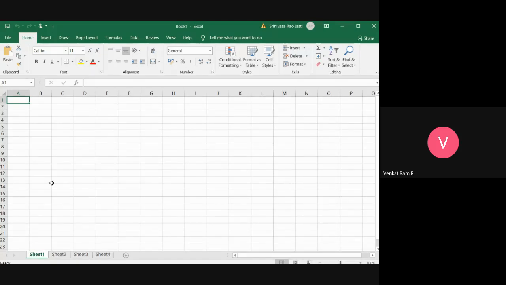So suppose I have unit marks here, I can enter unit 1 marks here, unit 2 marks here, unit 3 and unit 4. No need to change the document. But if it is Word, I have to change because I need to scroll down in a document. But here, no need to scroll. Just select the sheets, whatever we require.